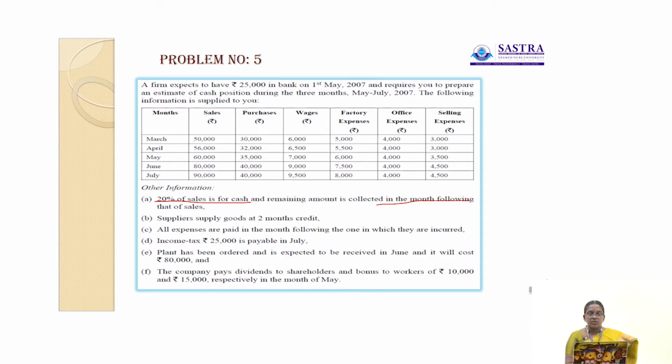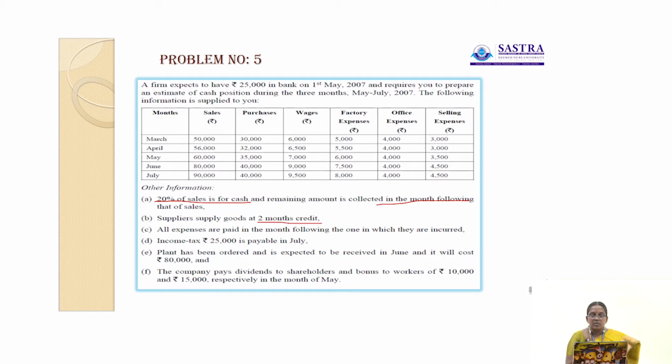Then suppliers supply goods at 2 months credit. That means 30,000 is the value of purchases in the month of March, which is payable only in the month of May. 2 months credit, 1, 2.